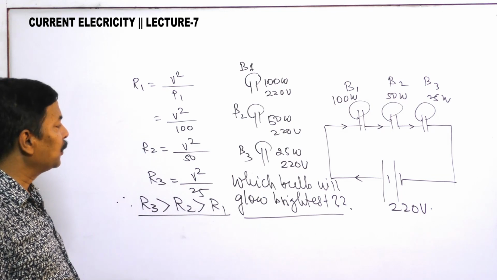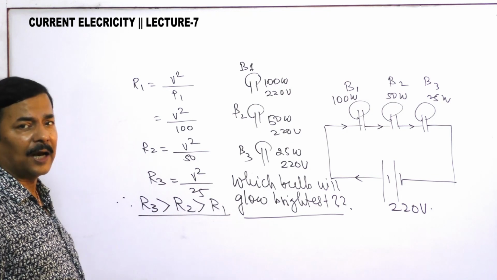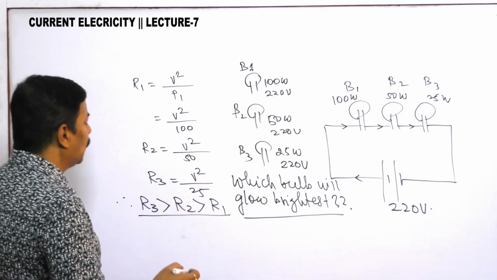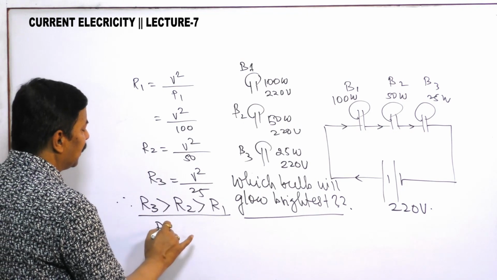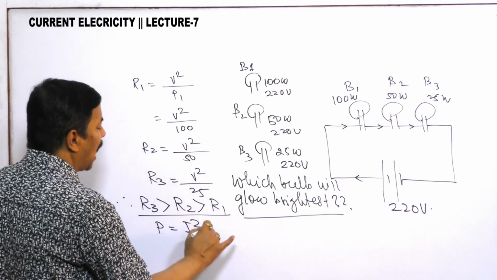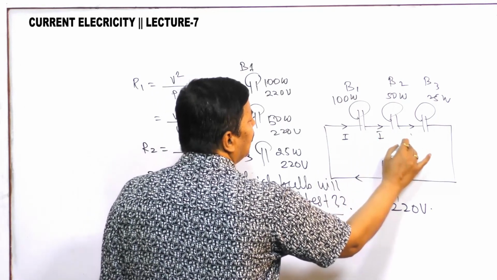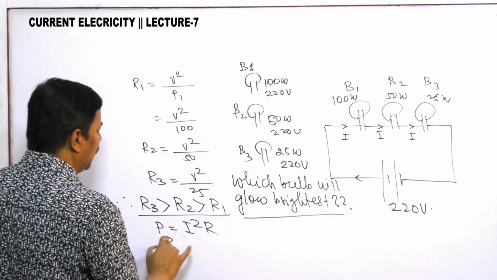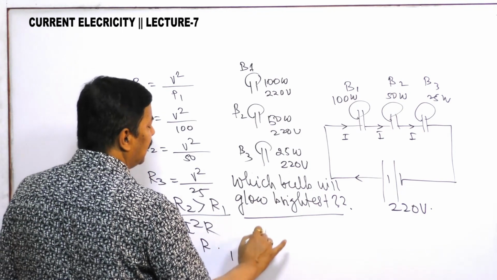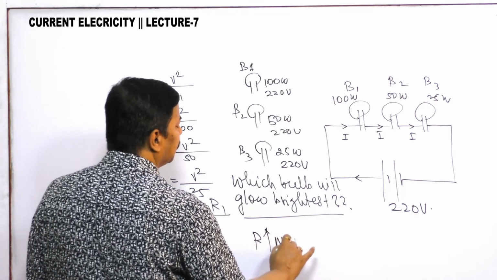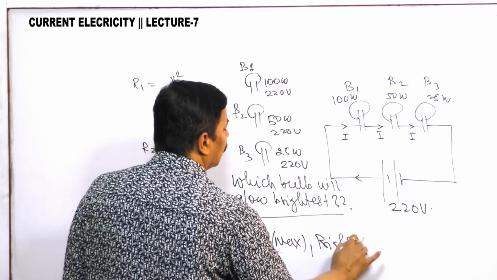Now what I would like to tell you is that the brightness of a bulb depends upon the energy, and energy is your power. Power P is equal to I square R. I is constant, you see here, so P is proportional to R. That means if R is maximum, brightness will be maximum.